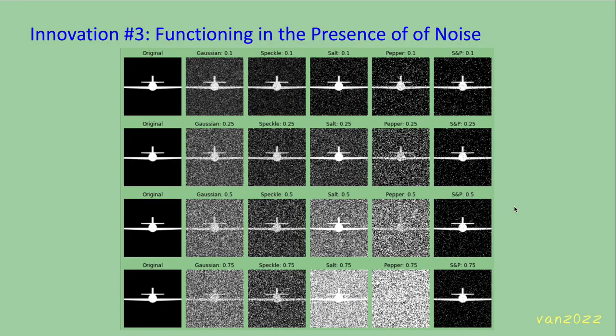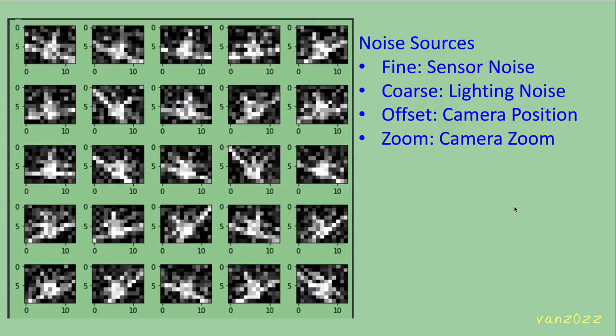The next innovation is to make this work in real-world conditions that include 4 kinds of noise. 4 kinds of noise are currently addressed. Fine-grained sensor noise that comes from the camera's CCD itself, coarse-grained lighting noise, which comes from varying illumination conditions within the cockpit, camera offset noise, which is a translational affine operation, and camera zoom, which is an affine scaling operation.